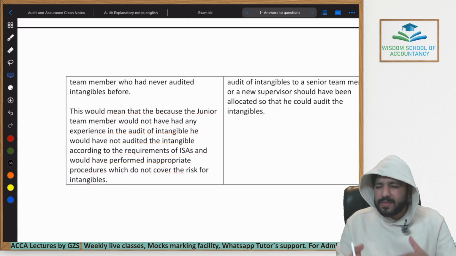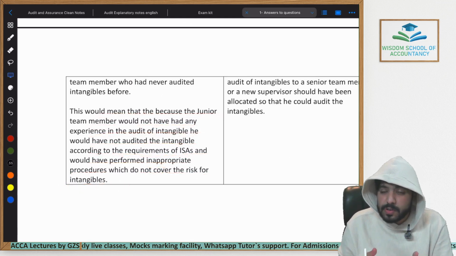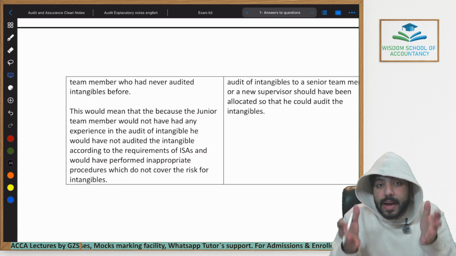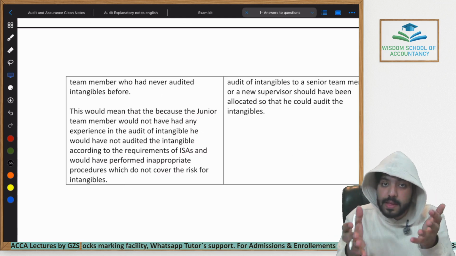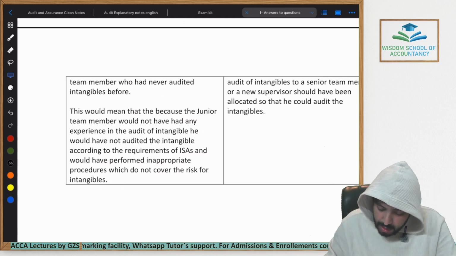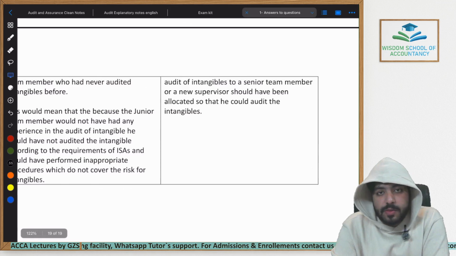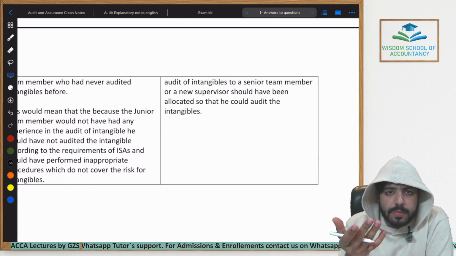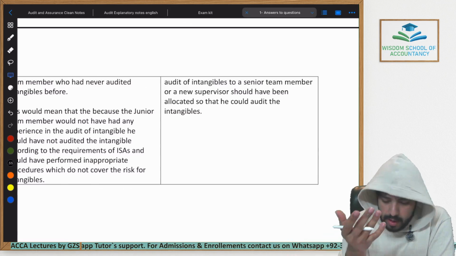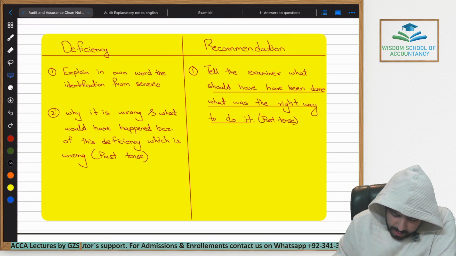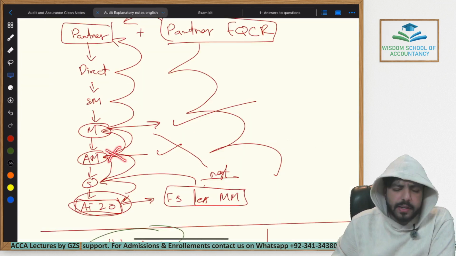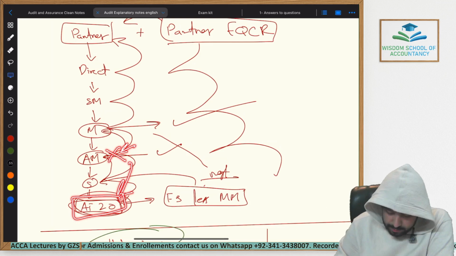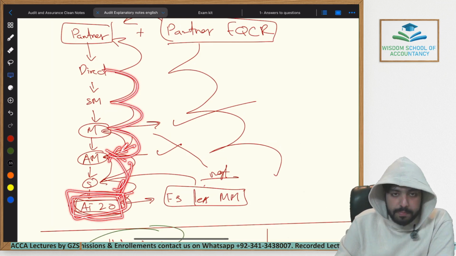A simple line: wherever the auditor says that we have not performed procedures which cover the risk, this means the procedures are not appropriate for the risk that is hidden within intangible assets, and the risk is that there will be hidden material misstatements. What is the appropriate recommendation in this case as well? What was the right thing to do? You should have allocated the work of intangibles to a senior person within the audit team. Even if the AM doesn't want to do it, it's completely fine. But from within the audit team, by the way, the testing has to be done by the audit team. Reviews are done by people above them. This is how the audit goes.